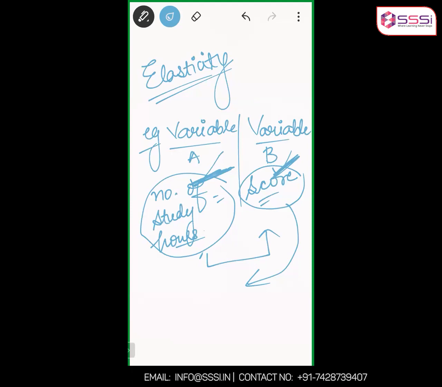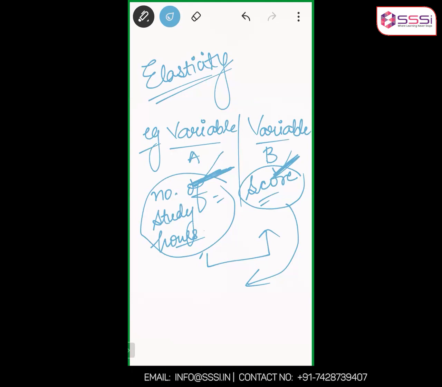Are you getting my point? Here, you are saying that if the number of study hours is more, the score would be better. No, I don't know what the relationship is. I'm saying if they are related, they are changing. Let's say there is a positive relation.